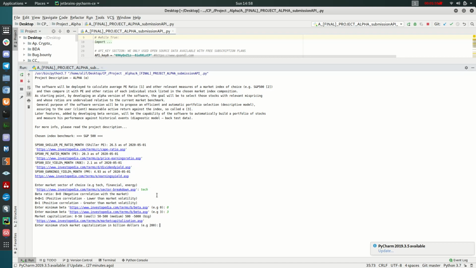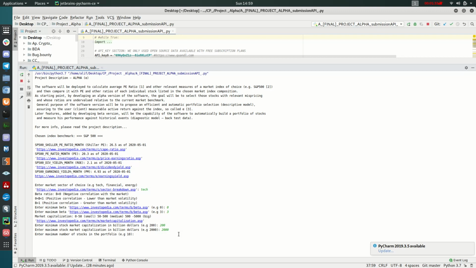Then we are asked what is the minimum stock market capitalization. We can select different sizes of stocks from small to medium to big. I would go for big stocks, so 200 to 2000 billion capitalization.